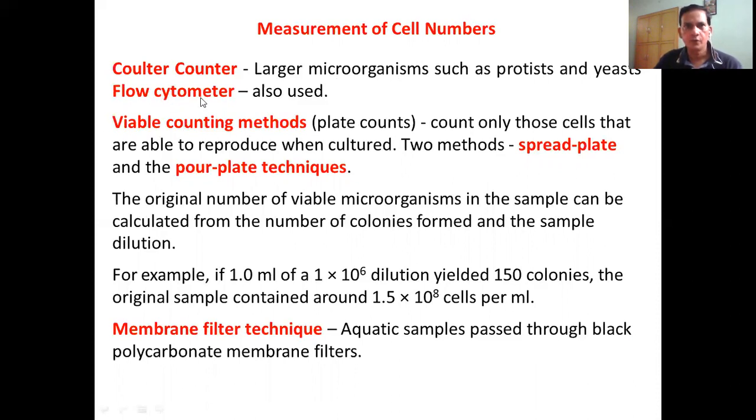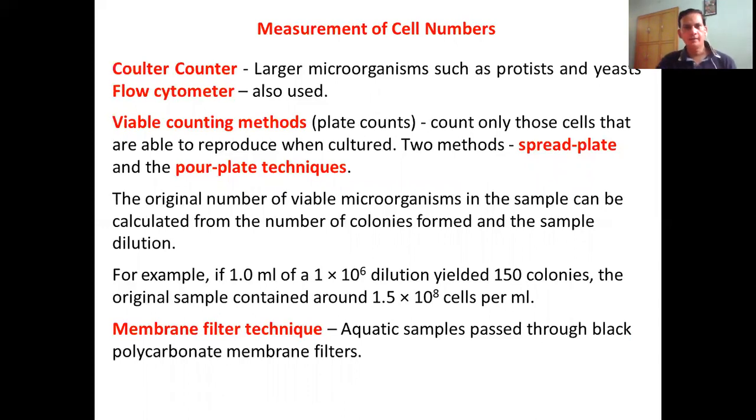Another is the flow cytometer. Here you run a population of microorganisms through a liquid channel. That liquid channel is exposed to lasers, and when the laser hits the sheath or the liquid flow, the light is deflected, and diffraction occurs.